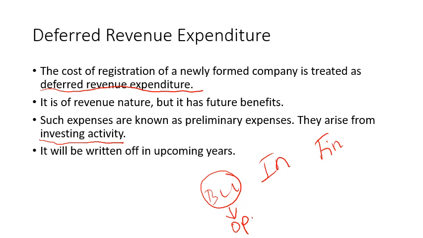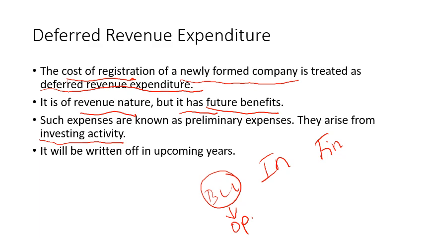So this expense arises from investing activity because you are forming a company, right? And that company has future benefits. The cost of registration is of revenue nature, but it has future benefits. This company will work for so many years and will give revenue to you for so many years. So it has future benefits.